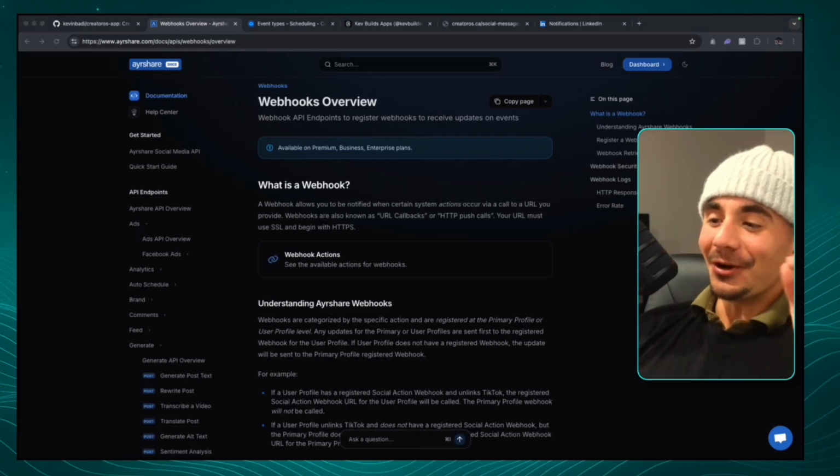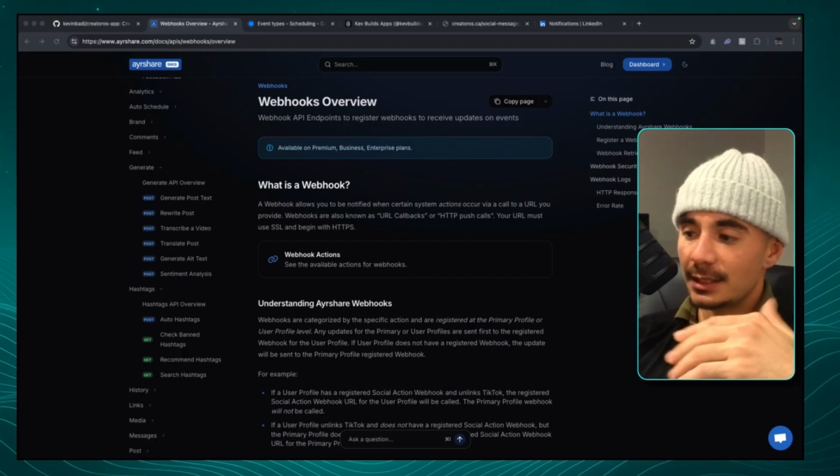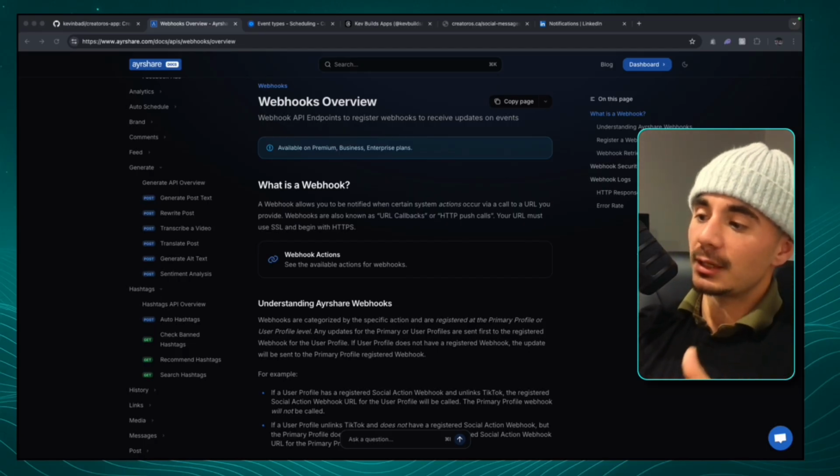All right, guys. So that almost sums up the Airshare API. Now, the other ones I don't want to dive into too much because I want to talk about the MCP server and how this can play a massive role in your business. So now imagine we are using all of these APIs that I just showed you manually, right? So like we have a workflow that's uploading content or creating content, and then every now and then we still have to manually click buttons.